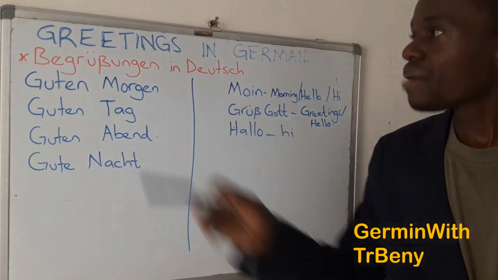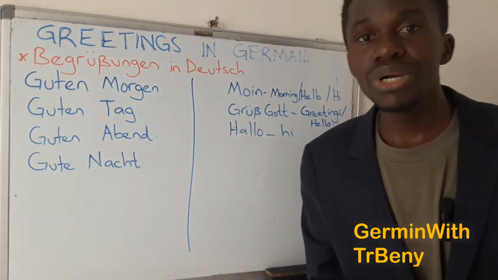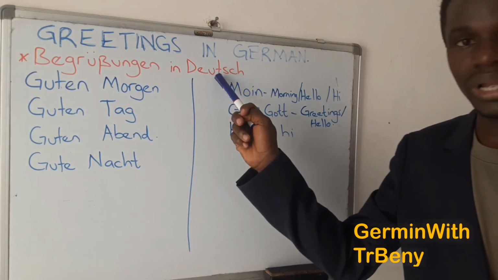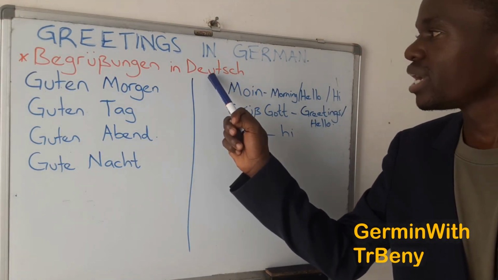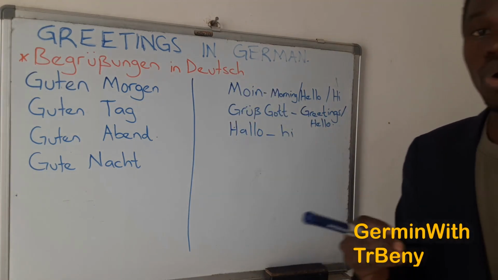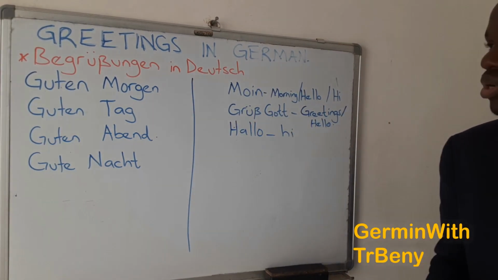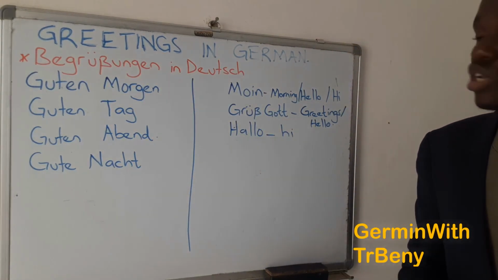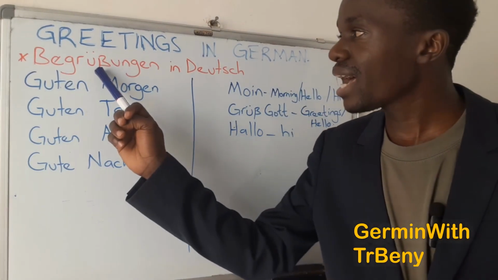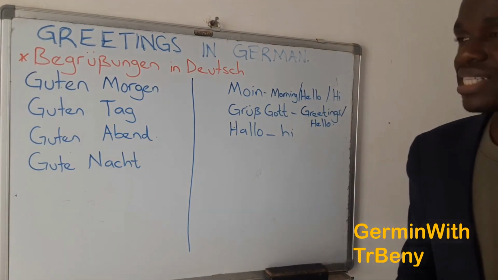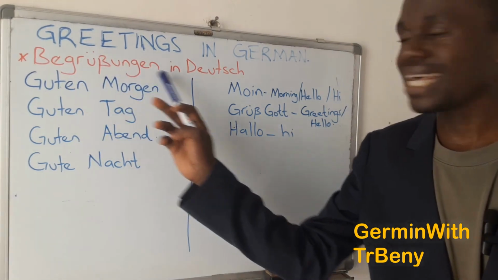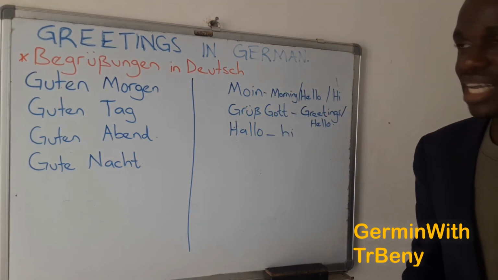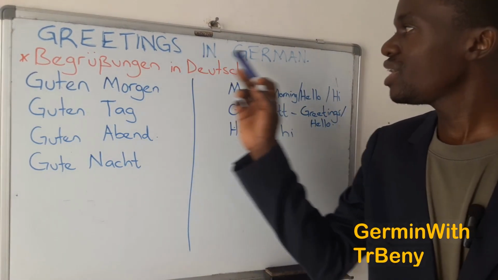Okay, so greetings in German, we call them Begrüßungen. Can you repeat that? Begrü. So, umlaut, read it as you. So you have E and U, and E and U carries that Oi sound in the German language. So you say Begrüßungen in Deutsch. I told you last time that the beta sign represents double S. That's why here we say Sungen. So those are greetings in German.